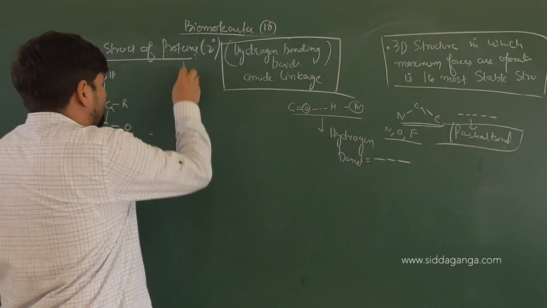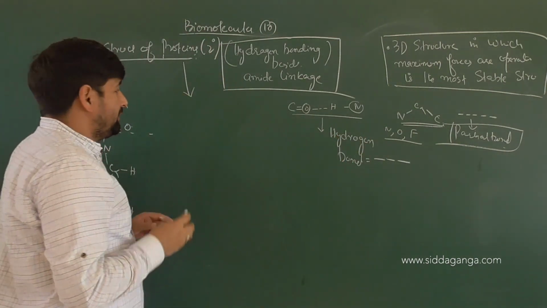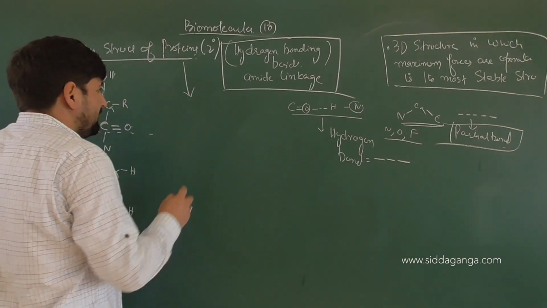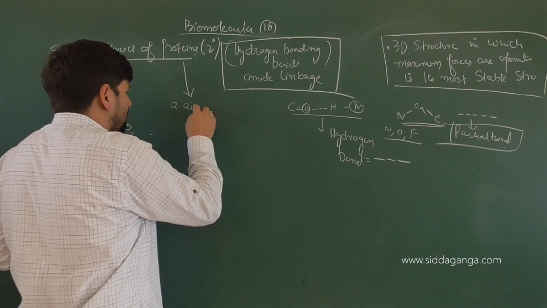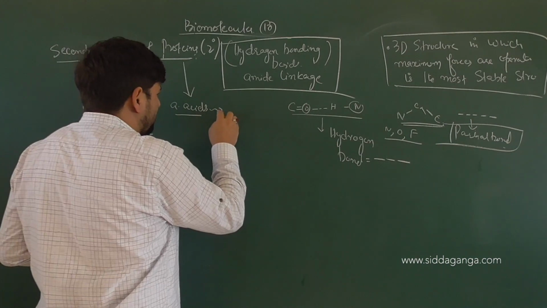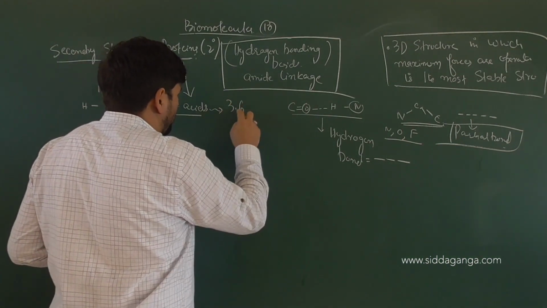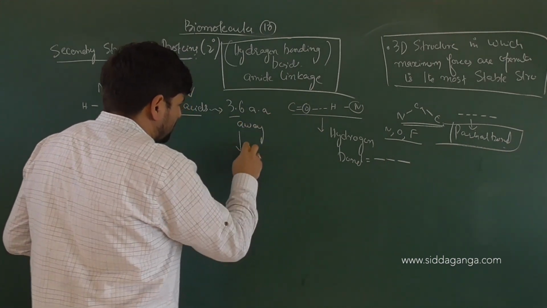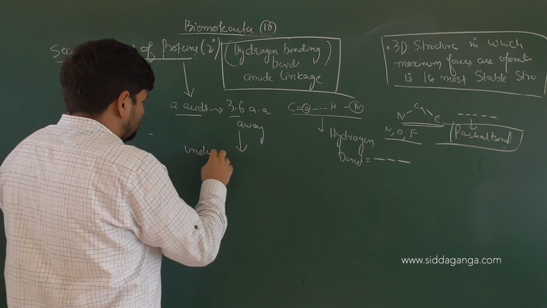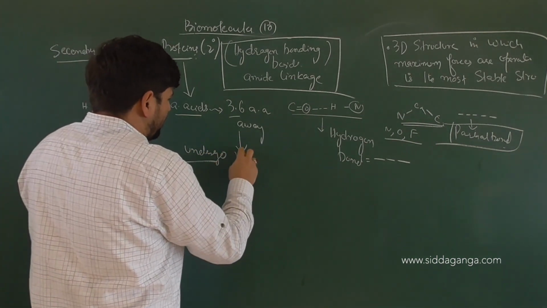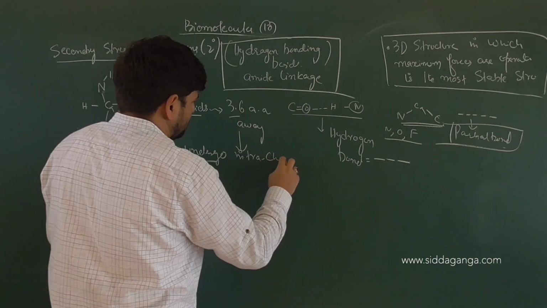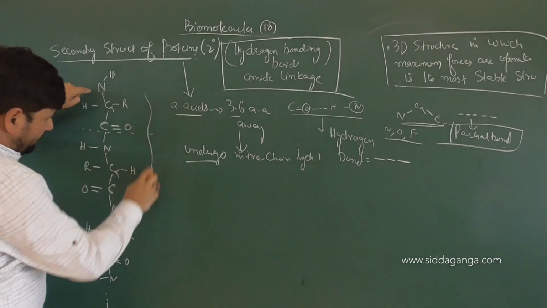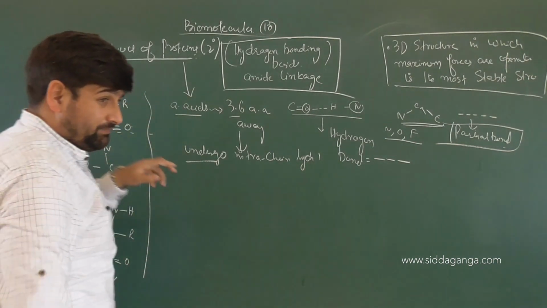When secondary structures of proteins are made, everyone should understand it well. When the secondary structures of proteins are made, what happens is that amino acids which are on an average 3.6 amino acids away undergo intra-chain hydrogen bonding. So within this polypeptide chain...